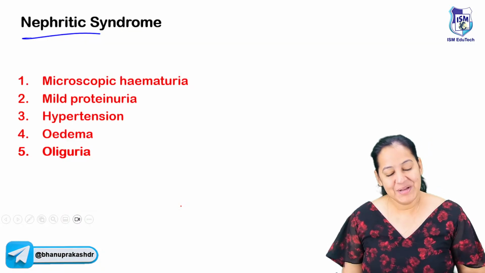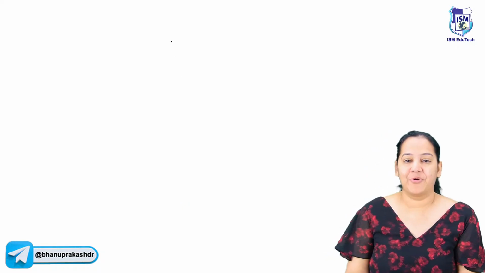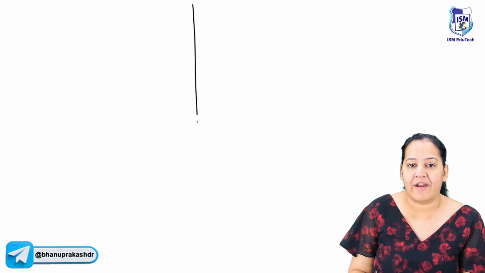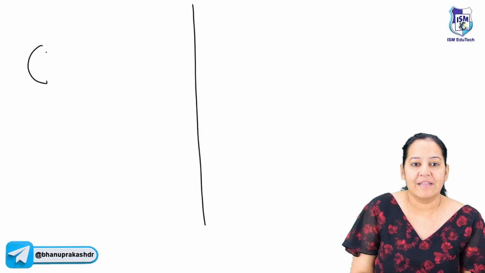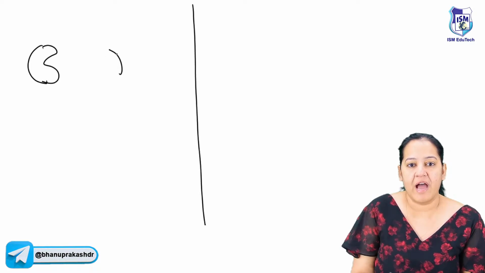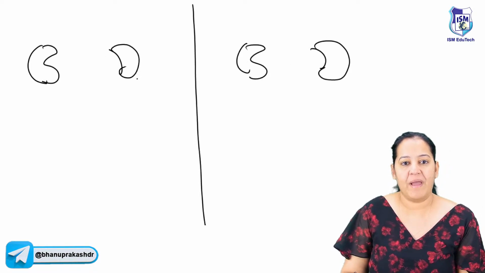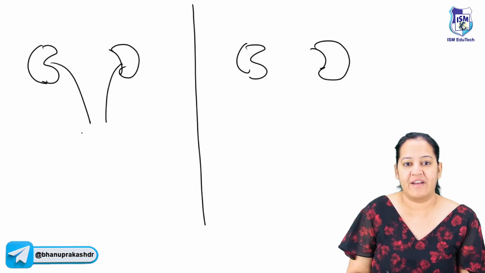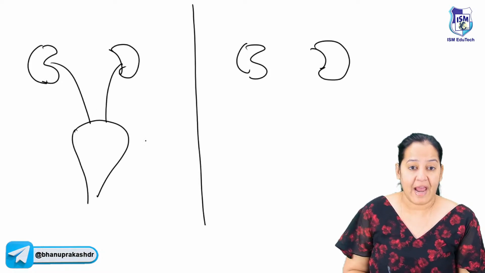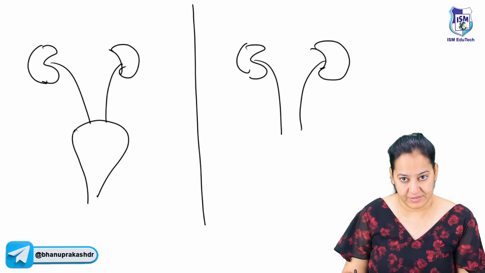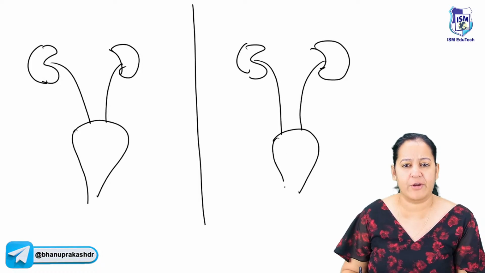Yes or no? So listen, I would like to draw two diagrams, back to back, in front of you to explain the nephritic and nephrotic syndrome. I would like to draw the excretory system in front of you. Back to back, I will tell you the features of nephritic and nephrotic syndrome here on the screen. And definitely you are going to get a question from this topic in your exam. It's a very frequently asked question.